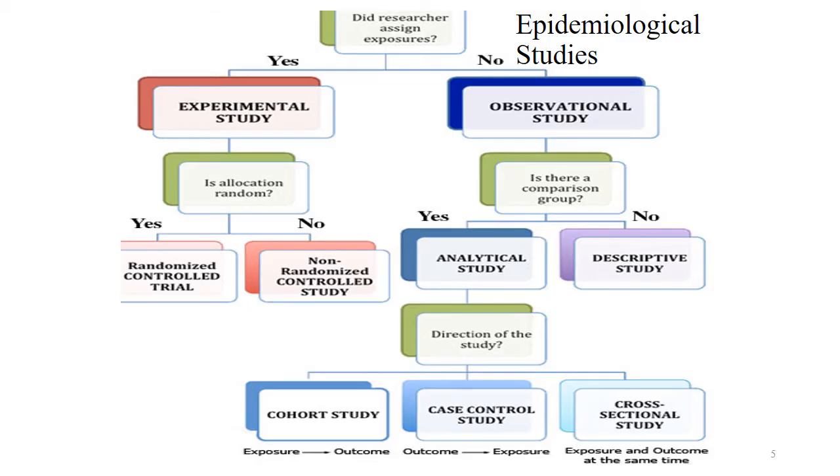How does a researcher decide what study to perform? The first basic thing is to decide whether he wants to assign exposures or intervene, give the medicine, or any type of intervention. If the researcher only wants to observe, then he has to go for observational studies. If the researcher wants to actively modify something, then he has to go for experimental studies.